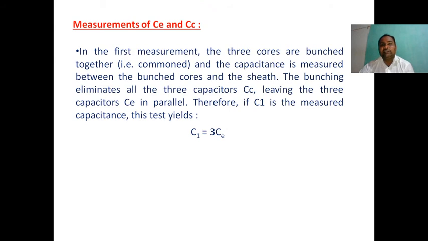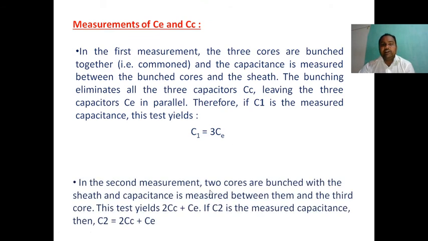The capacitance exists between the bunched conductors and the lead sheath, so there is no core to core capacitance. They form three capacitances, so C1 is equal to 3 times Ce.